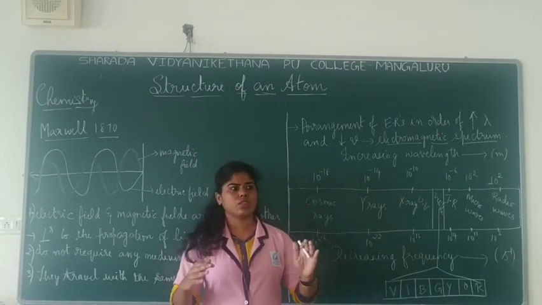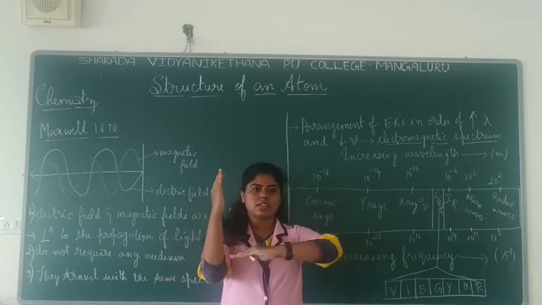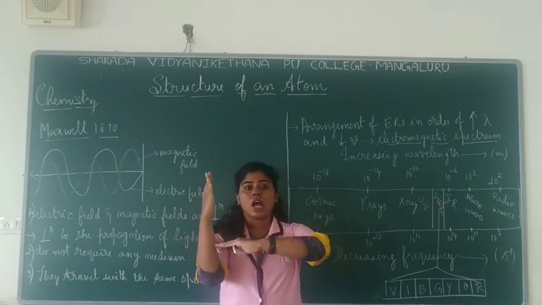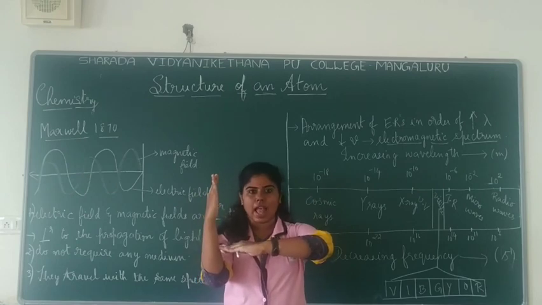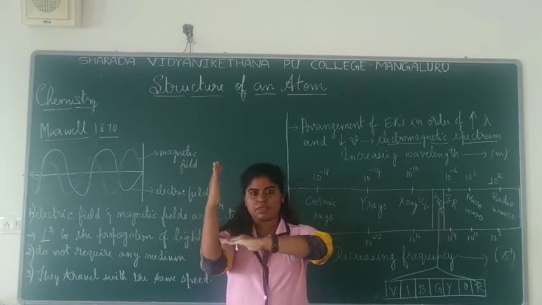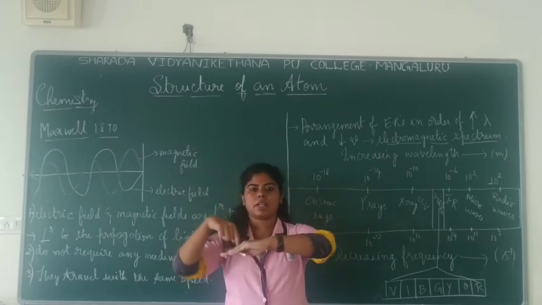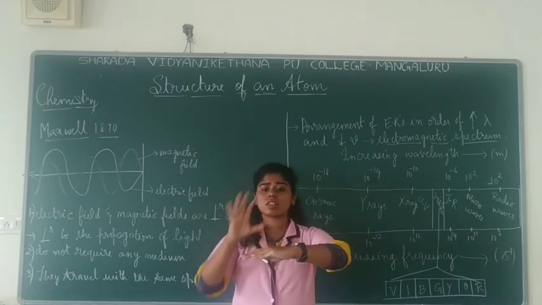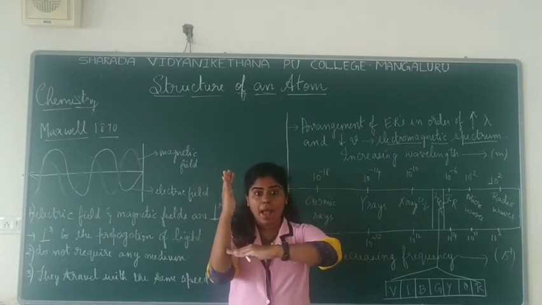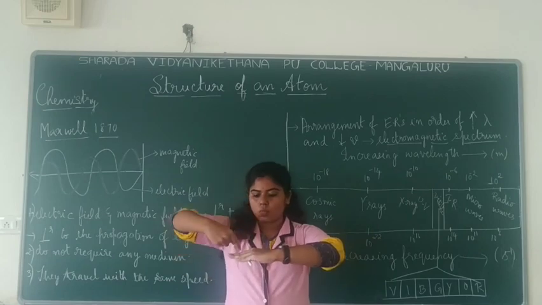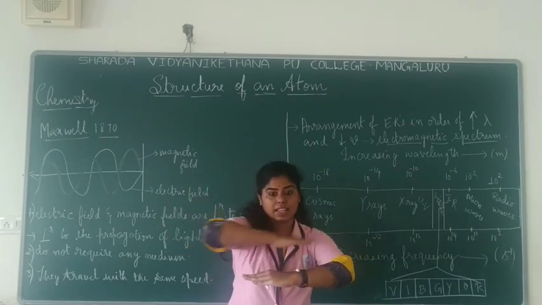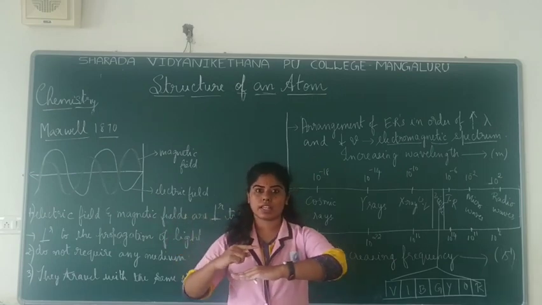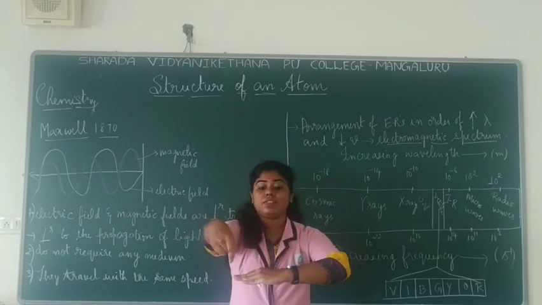Now imagine this is the propagation of the wave. It is going this way and you have an axis over here. The electric field is traveling something like this. If this is an axis, it is traveling straight, something like this. The wave is moving like this. This is one electric field. Now the magnetic field would be something like this. It is traveling in this way, like this. Electric field is like this, magnetic field is like this.